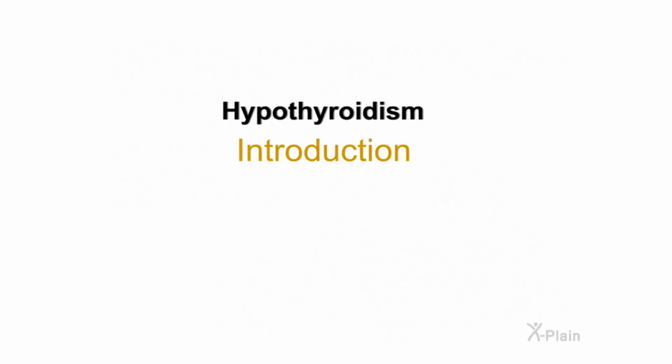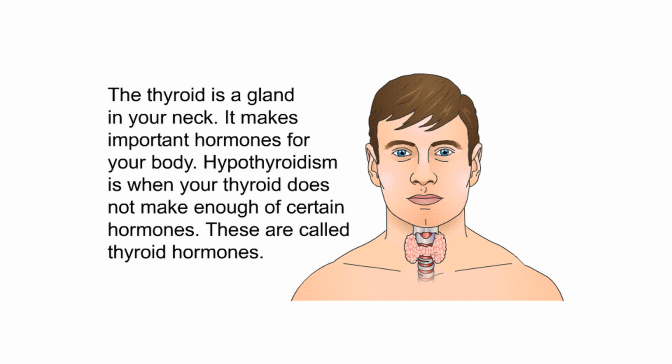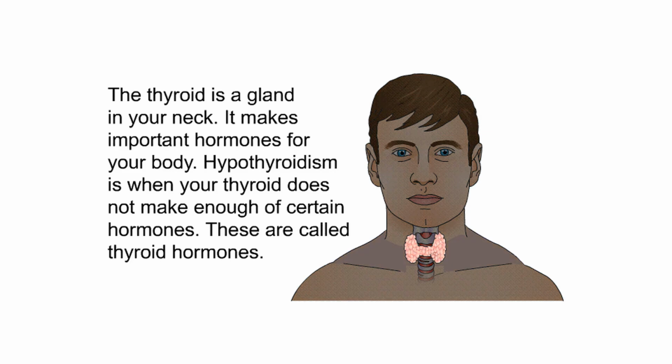Hypothyroidism. Introduction. The thyroid is a gland in your neck. It makes important hormones for your body. Hypothyroidism is when your thyroid does not make enough of certain hormones. These are called thyroid hormones.